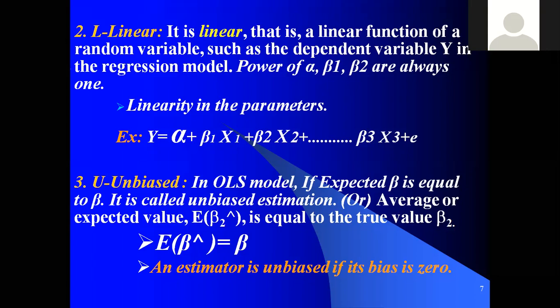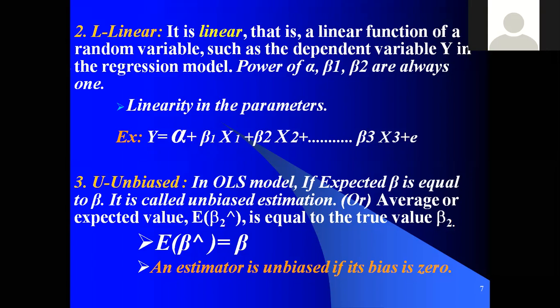So in the OLS model, the expected beta is equal to beta. If the value we expect for beta 1, beta 2 is equal to the true population value, that is called unbiased.